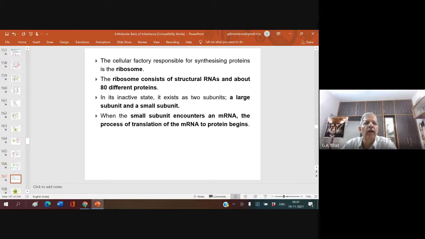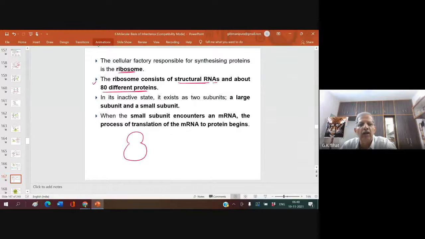So the cellular factory responsible for synthesizing protein is the ribosome. Ribosome is the factory of protein synthesis. The ribosome consists of structural RNAs, that is ribosomal RNA, and about 80 different proteins. Remember, important: ribosome is always with two units, a smaller unit and a larger unit.